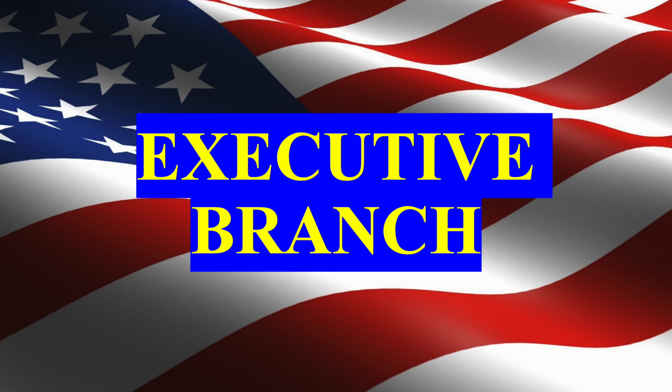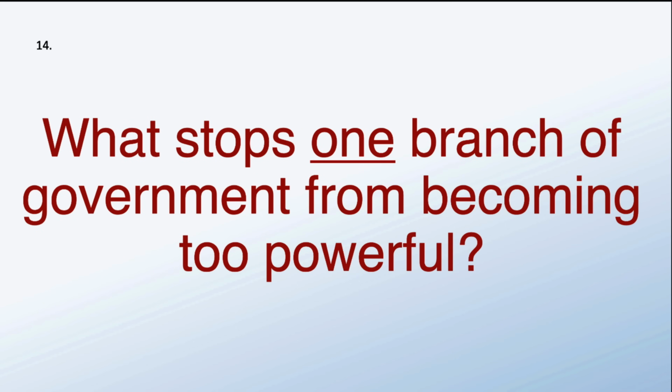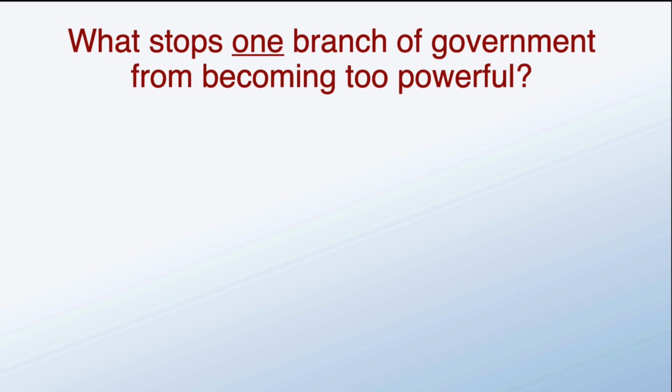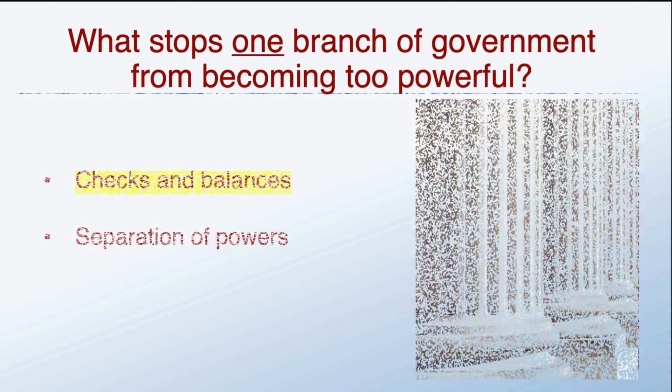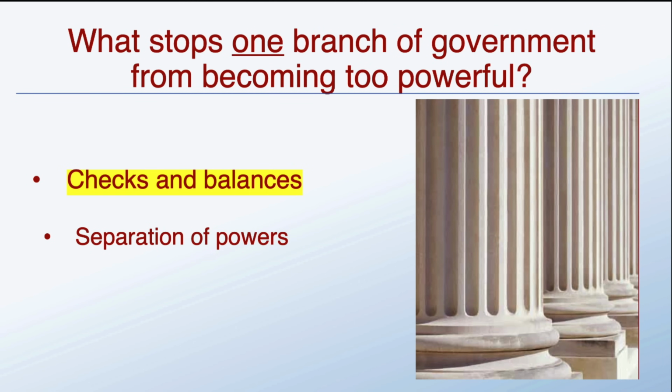The executive branch. What stops one branch of government from becoming too powerful? That's checks and balances. Checks and balances.